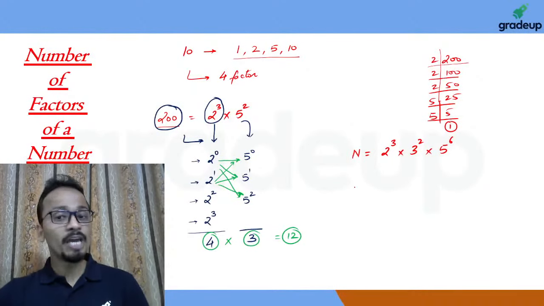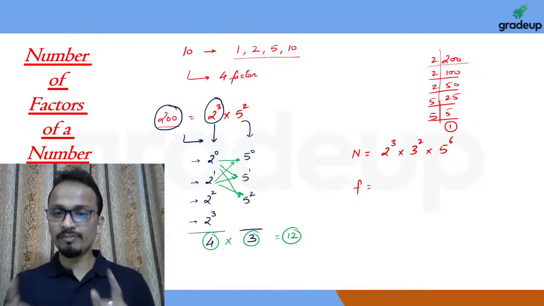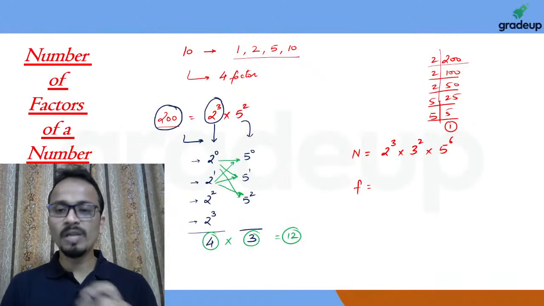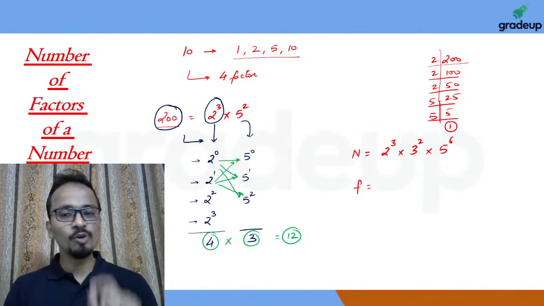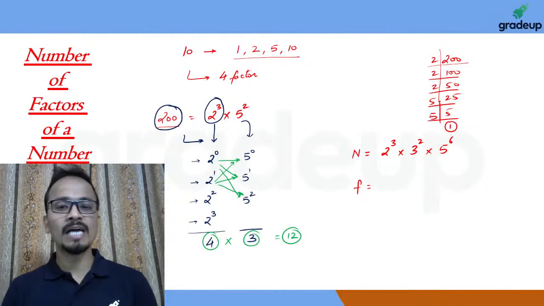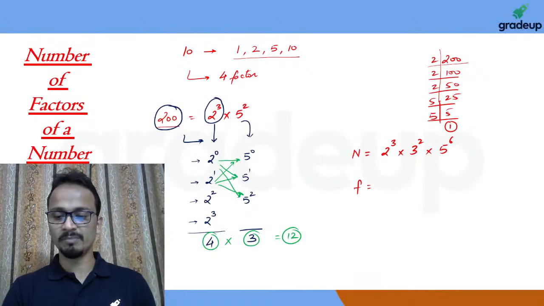Now, if I want to find out the number of factors of this number, what will it be? I'll give you a few seconds. Quickly calculate your answer and post it in the comment box. Come on, quickly post your answer in the comment box.